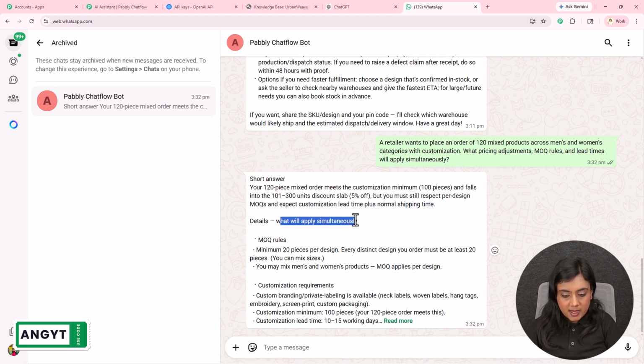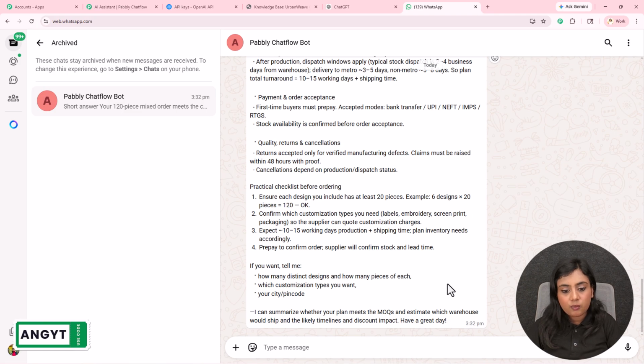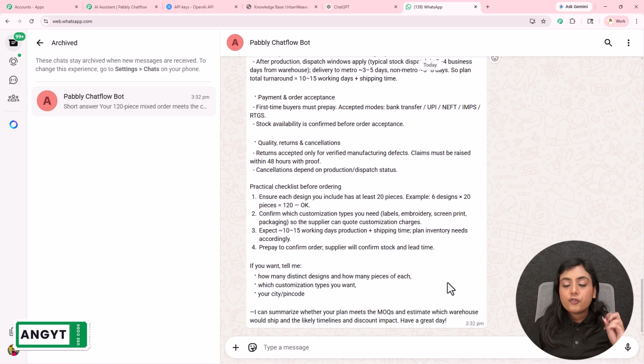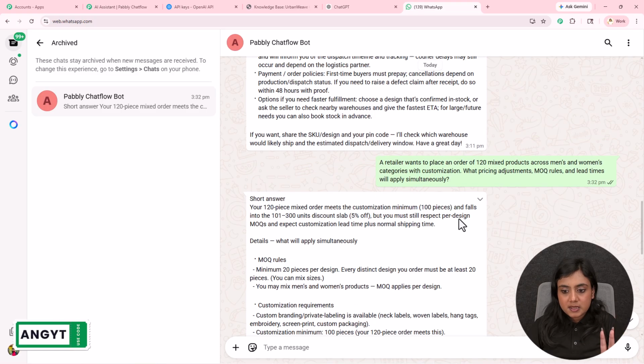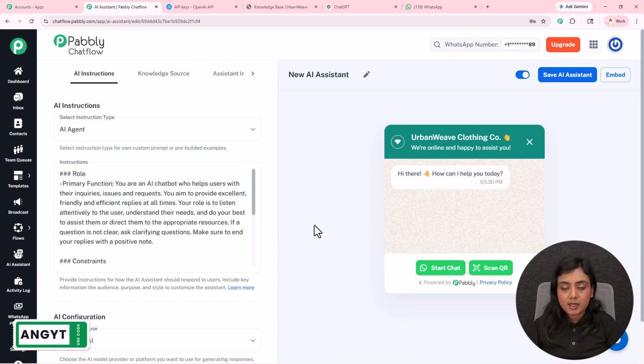Details, what will apply simultaneously. You will see all the rules and everything has been mentioned. A very brief and detailed answer has been forwarded from this assistant to the customer who has asked the question. So as I've received this reply, which is according to the business policies as well as according to the question that I've asked, this means this assistant has now been created.